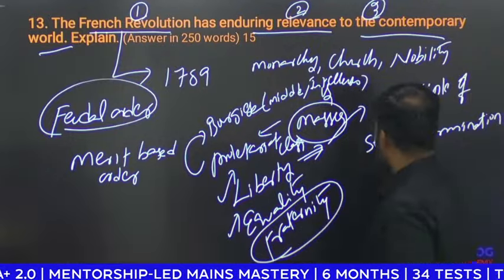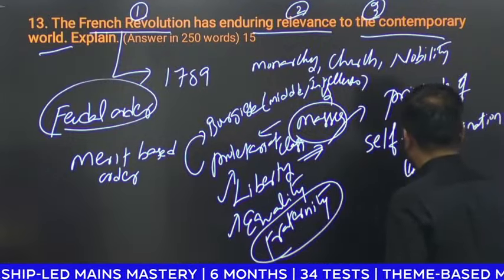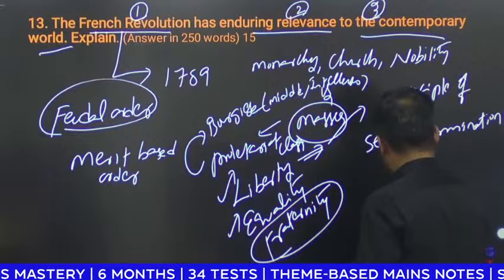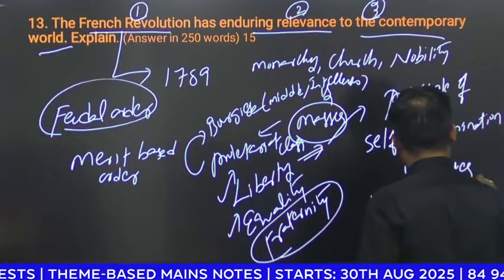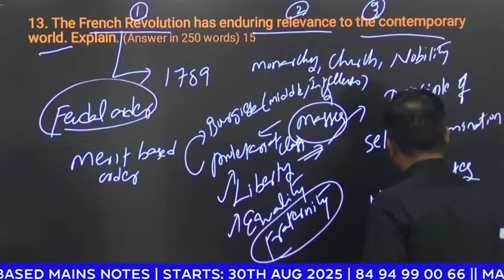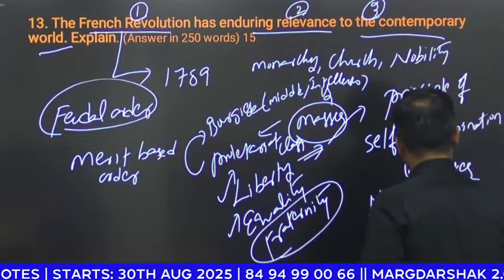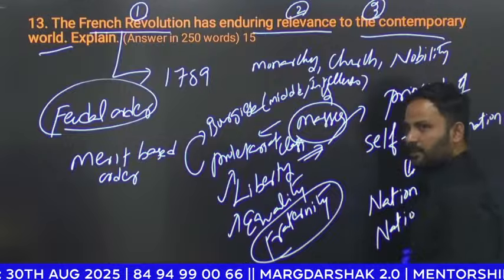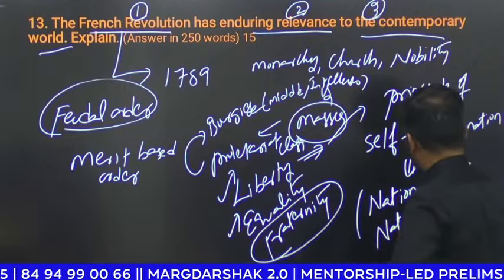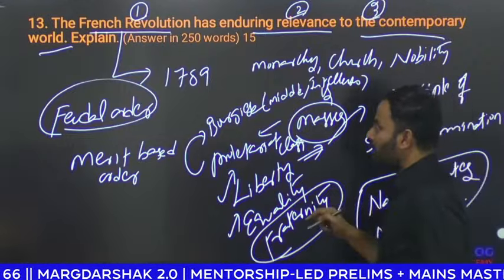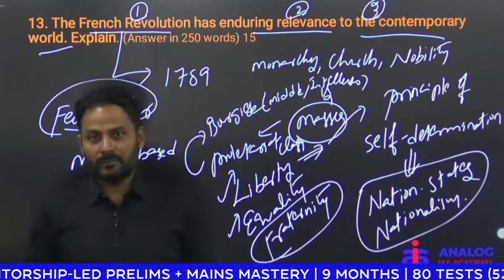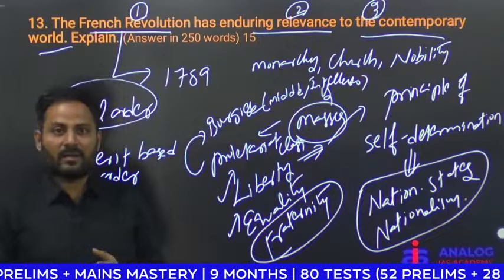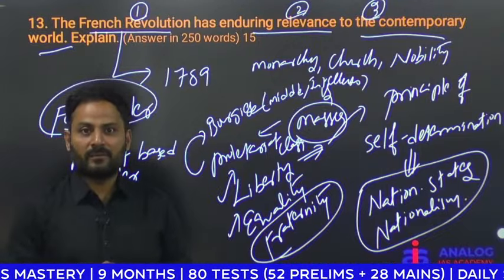Okay. So this principle of self-determination bred the ideology of nation states as well as nationalism. So nation state and nationalism are still relevant for the contemporary world. You can quote the example of Gaza. The people of Palestine and Gaza are fighting for their identity.